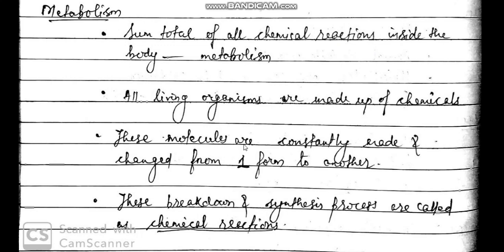So metabolism is further divided into two categories. One is called catabolism, which is a breakdown process. Another one is called anabolism, which is a synthetic process. If some molecules are prepared, that type of chemical reaction is called anabolism. If some molecules are broken down, that type of chemical reaction is called catabolism. In catabolism, in the breakdown process, the energy is released. But in the synthetic process, the energy is utilized. Clear?